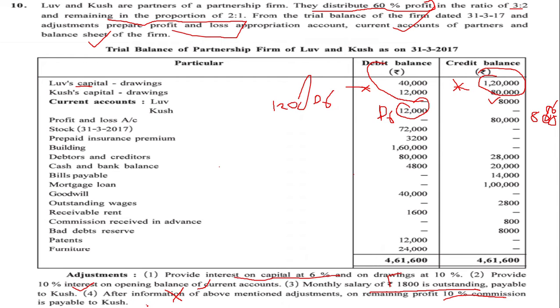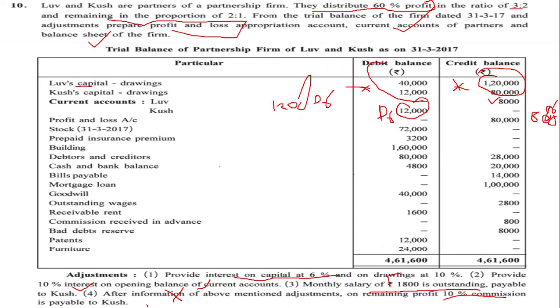So what we will be doing is providing all the adjustments, then taking the balance of the P&L appropriation account, and on the net balance, that is the total of credit side less debit side, we will be providing 10% commission and giving it to Kush.